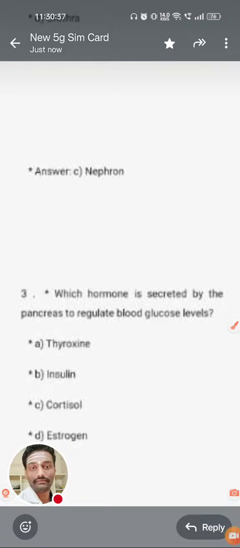Mainly 2 hormones are released by the pancreas. If you know the 2 hormones released by the pancreas, tell me in the comments. What are the 2 hormones released by the alpha cells and beta cells of the pancreatic gland? If you know the answer to the third question, tell me in the comments. We can go for the fourth question.